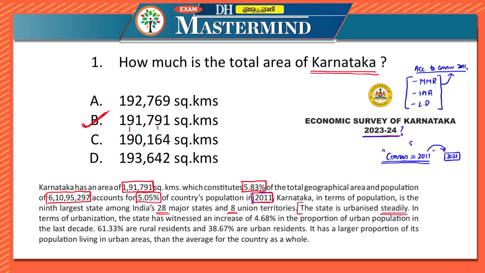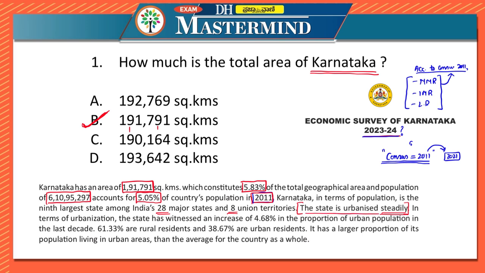Now, why is this statement important? Because at some point of time they'll ask, consider the following statements. So in that first statement they'll give, Karnataka is urbanized steadily. Then the next one they'll give, the GDP of Karnataka has been growing steadily, or the exports of Karnataka have been increasing steadily. So usually these keywords are very important for us to remember, which is steadily. So you can get it directly from the survey only. So they are telling the state is urbanized steadily.